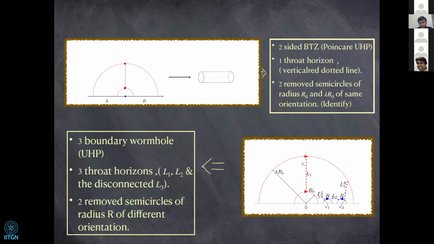One is, of course, the horizon that we had earlier, which we call L1. This part between C1 and C2 is one exit, and the throat horizon corresponding to that we call L2. The right hand side of the smallest concentric semicircle and the left hand side of the biggest concentric semicircle constitute your third exit, and the throat horizon is realized by this left and right part.